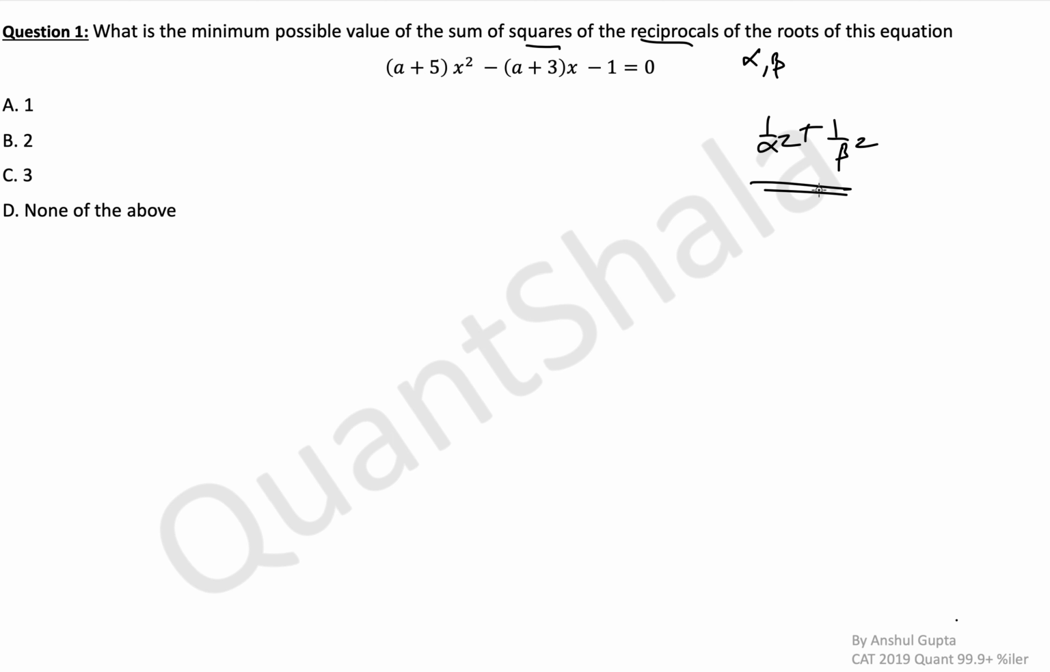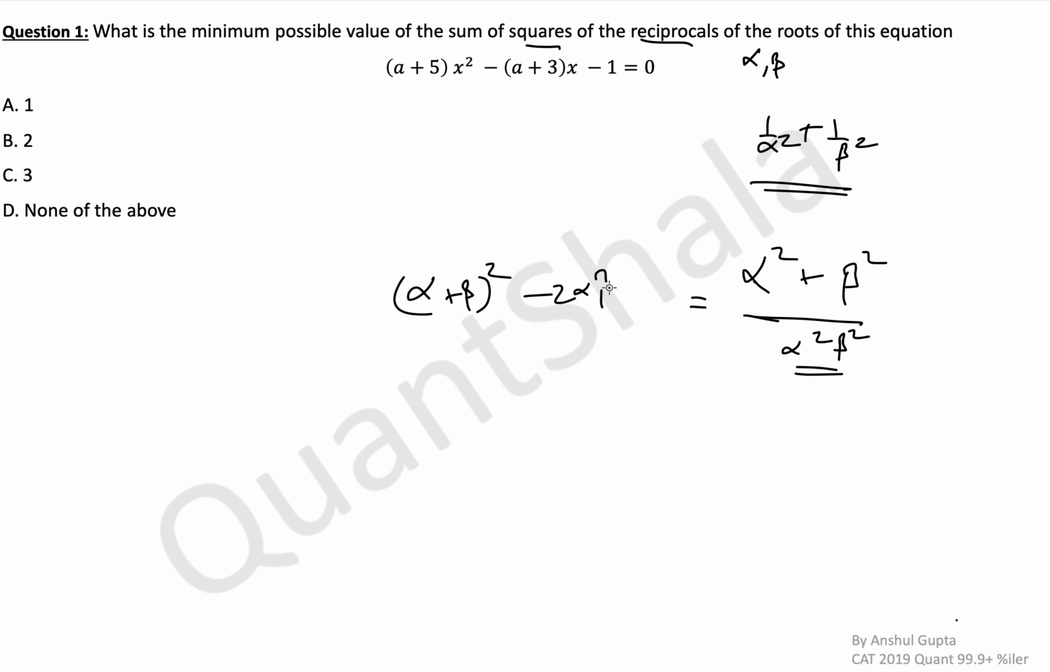Okay, so this looks like an easy question. So for this we'll simply take the LCM and say this becomes alpha square plus beta square divided by alpha square beta square. Alpha square beta square we know is the square of the product of roots, which we know is 1 by a plus 5 here, or minus 1 by a plus 5 here. For this we don't have an exact formula, right? So this we can transform to the numerator. We can write it as alpha plus beta whole square minus 2 alpha beta. Okay, this becomes this way. So we have alpha plus beta, which is minus b by a. Alpha beta is always c by a. So we know how to solve this question.